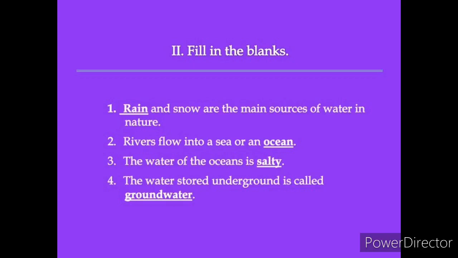First one, rain and snow are the main sources of water in nature. Second one, rivers flow into a sea or an ocean. Third one, the water of the ocean is salty. Fourth one, the water stored underground is called groundwater.